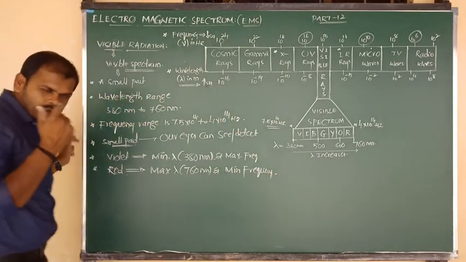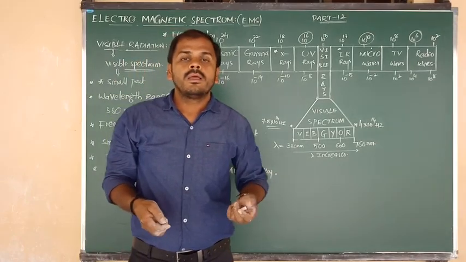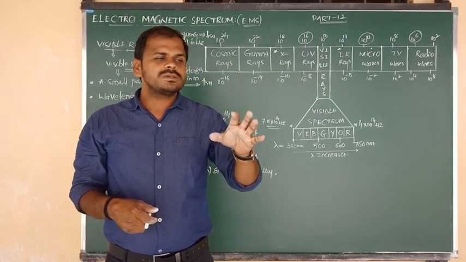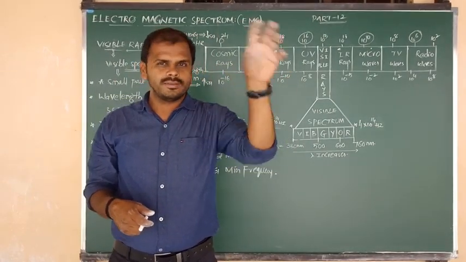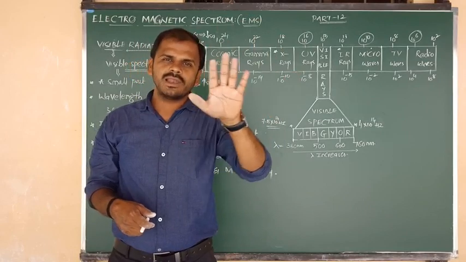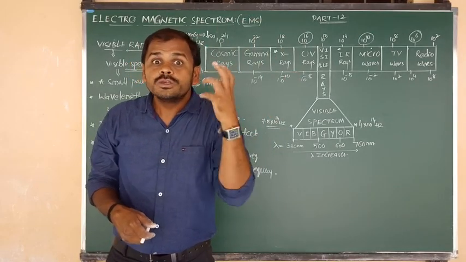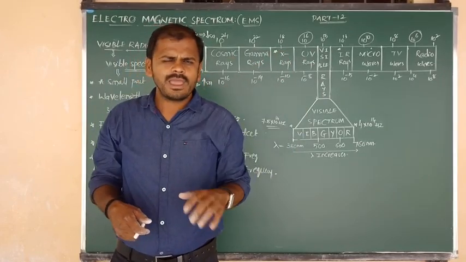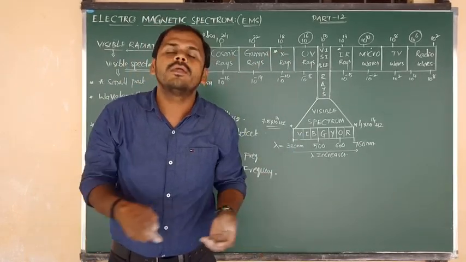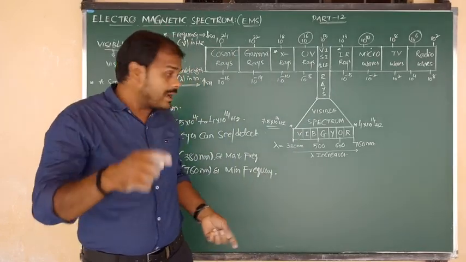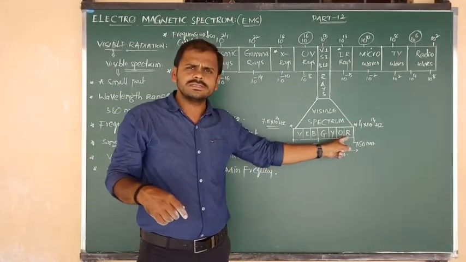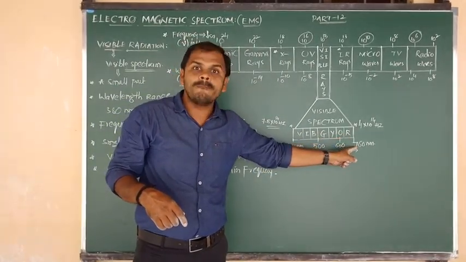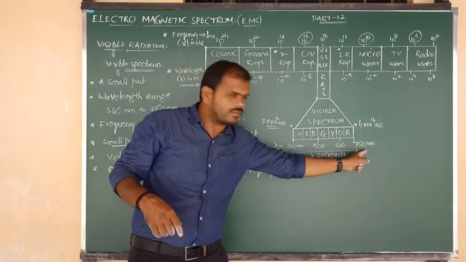One question I want to ask you, generally try to think. Suppose for stopping vehicles in the traffic signal area, generally which light do we use? Red light. So why only red light is used to stop the vehicles? Why can't we use other colors? The reason is, among all 7 colors, red light contains maximum wavelength.